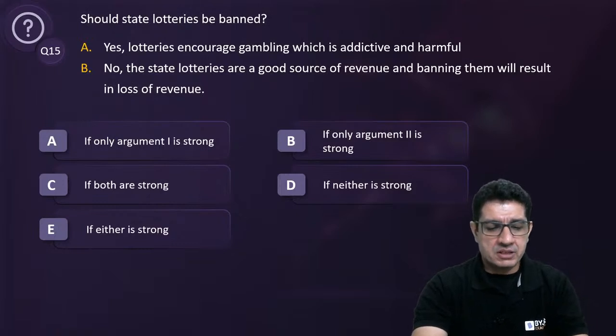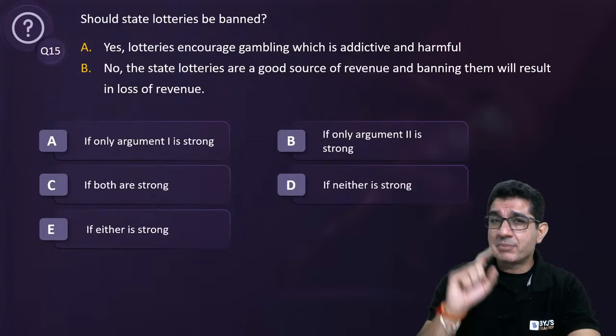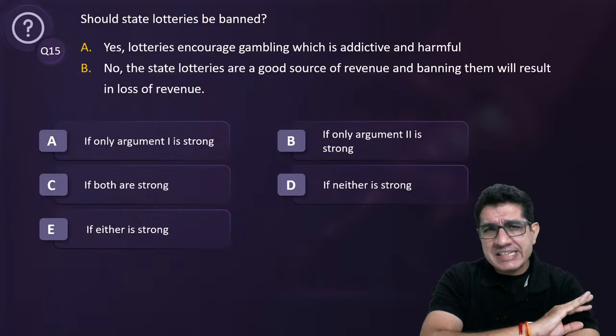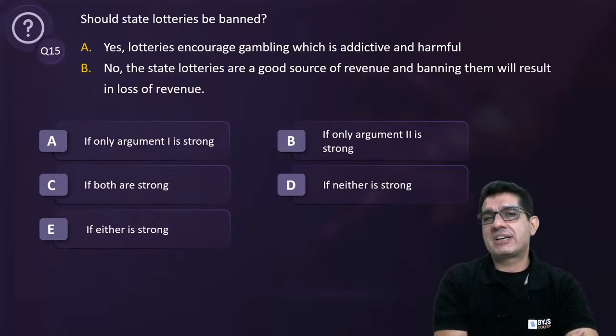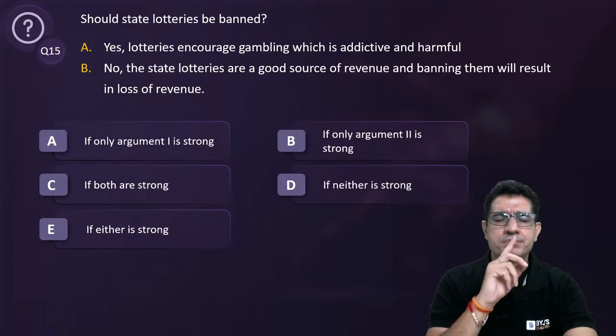Hanji, so 15th. Patently false. And remember the example that I gave you? Something like the sun rises from the west. Something that is obviously false. Otherwise, accept whatever is given to you as a premise and then check whether the argument that is created out of that is strong or not. Otherwise, it will become a GK question, yeah.